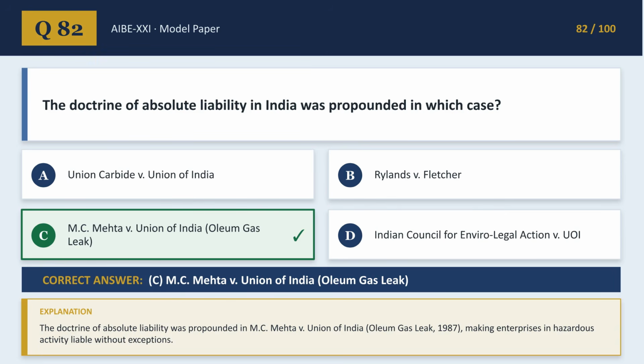The doctrine of absolute liability was propounded in India in MC Mehta versus Union of India, making enterprises strictly liable for harm caused by hazardous activities.